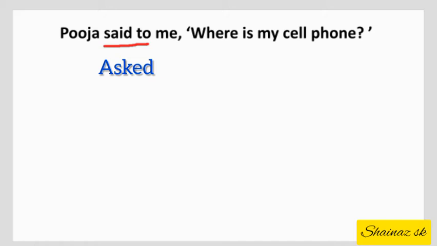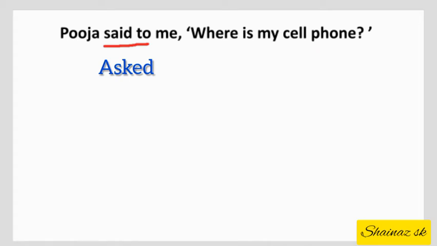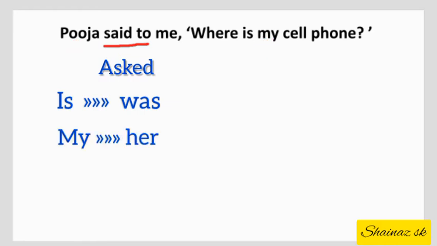Next is identifying the tense. Here the tense of the given sentence is present tense, so it will be changed into past tense when we change into indirect speech. So is will be changed into was. And here we find my. My will change according to the subject, that is Pooja, so my will be changed into her.